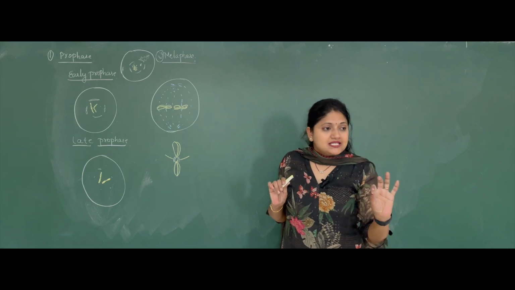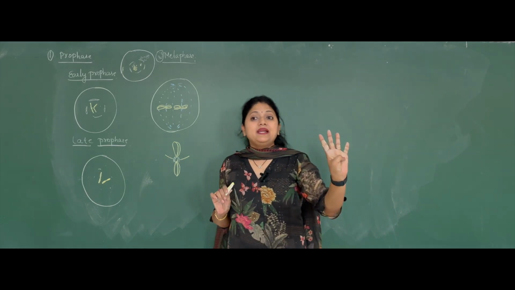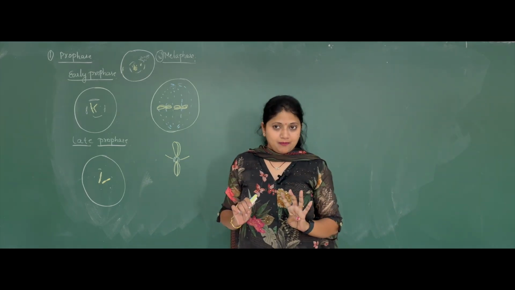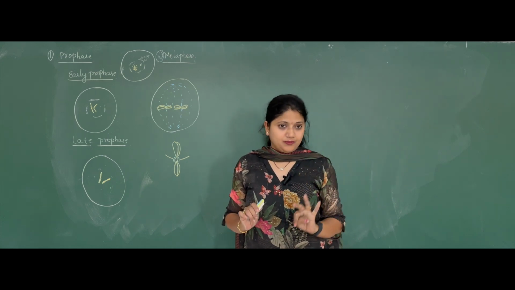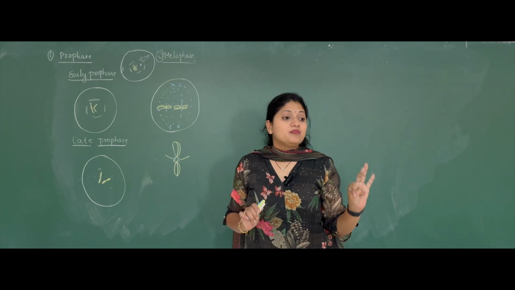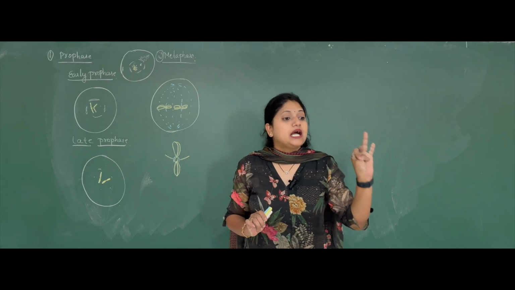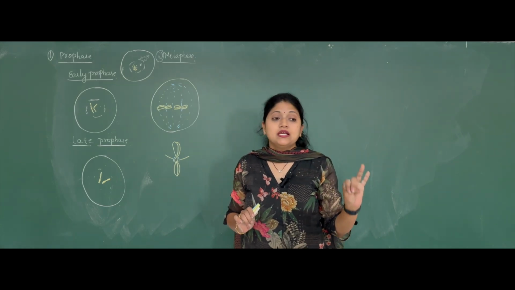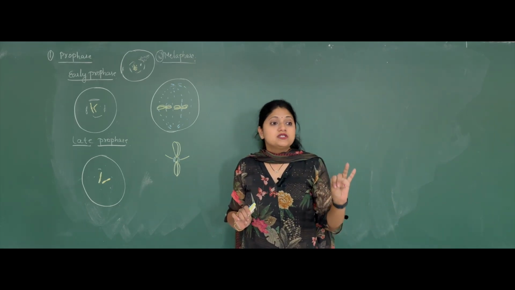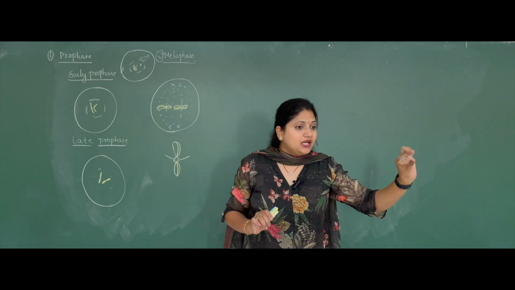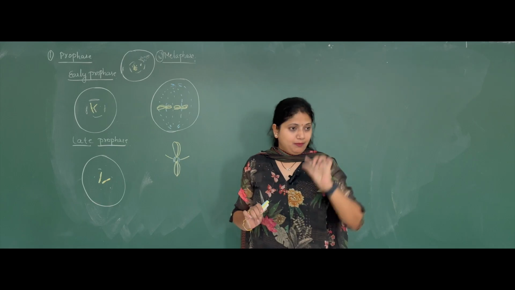So these things will take place in the metaphase. Firstly, complete disintegration of the nuclear membrane. Second is the mitotic apparatus formation. Third is the attachment of the spindle fibers to the kinetochores, and fourth is alignment of the chromosomes onto the equator, which is also called the mitotic plate or the equatorial plate.